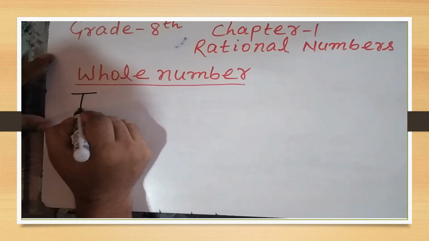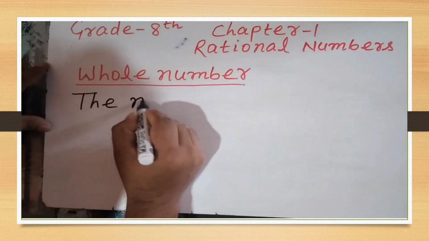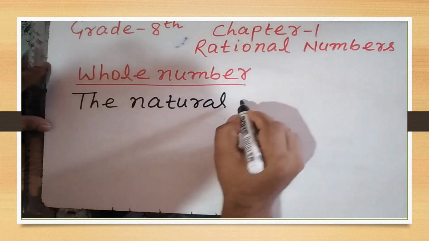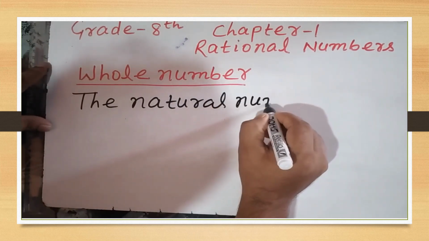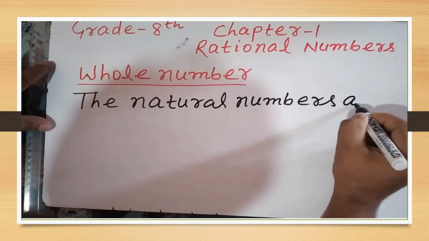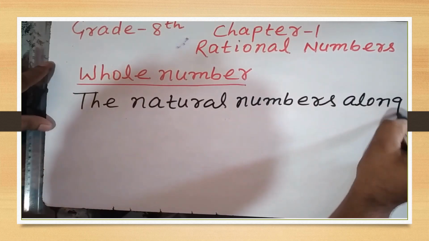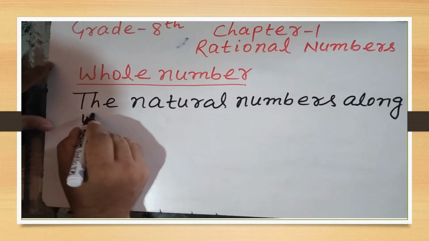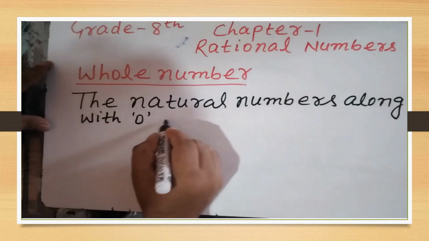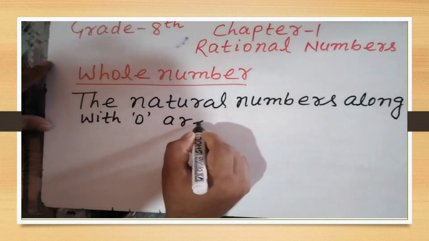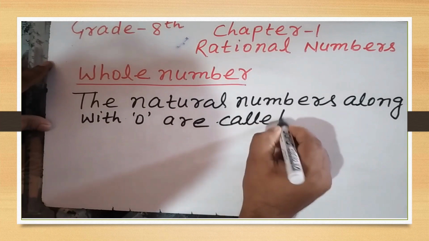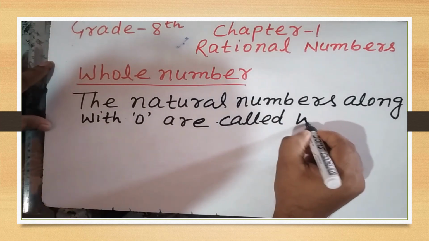The natural numbers along with 0 are called whole numbers.